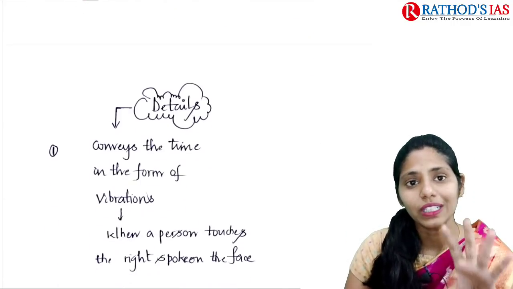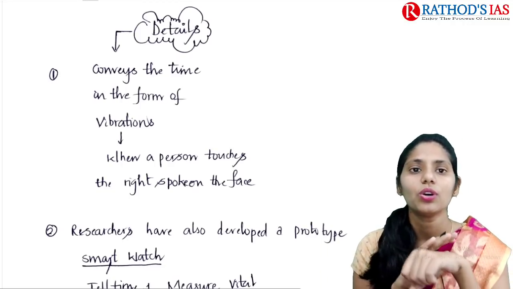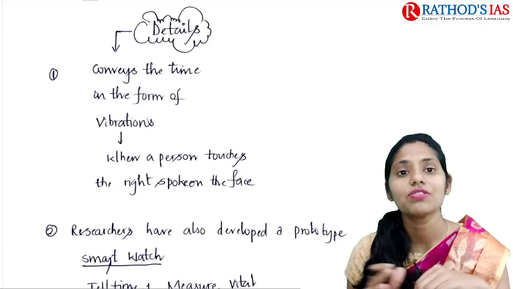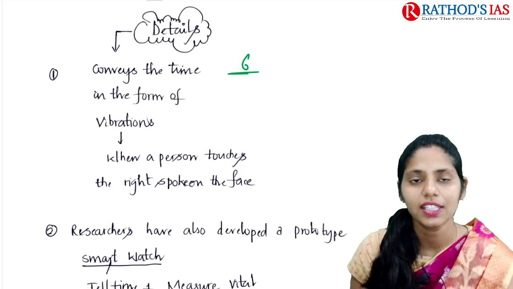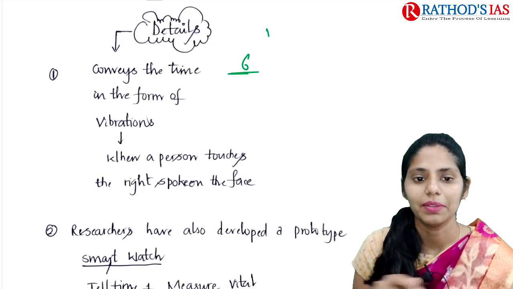So if you're talking about details of this watch, whenever these visually impaired people touch this watch face here, it will convey time in the form of vibrations. For example, if the time is 6 or 6:30, there will be a long vibration. For example, if it is 1, there will be only a short vibration, okay?